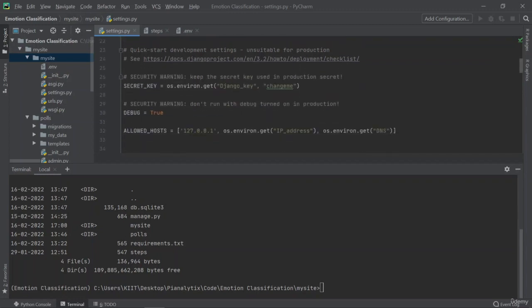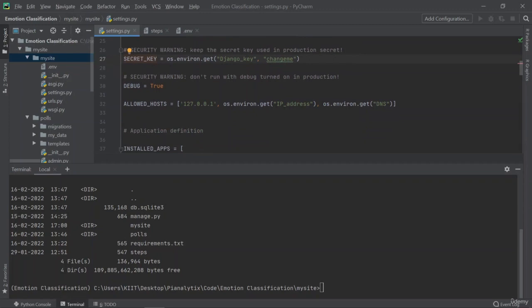The first thing to know is the secret key, which is a unique key for each of the Django projects created. Now this is important, and this has to be stored separately so that people are not able to access this. Okay. Then we have the debug, which can be turned on as true or false.